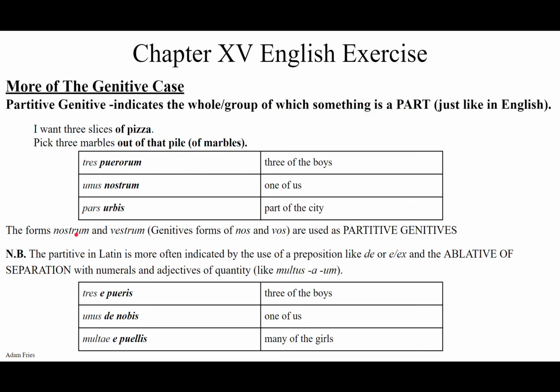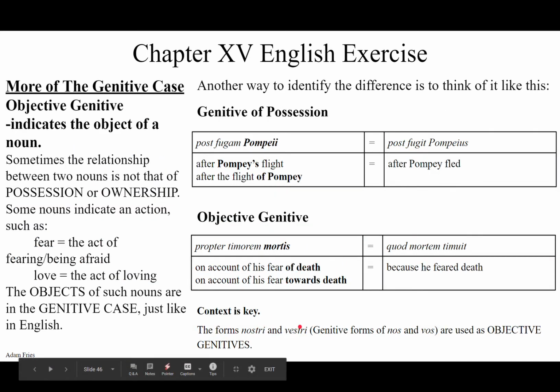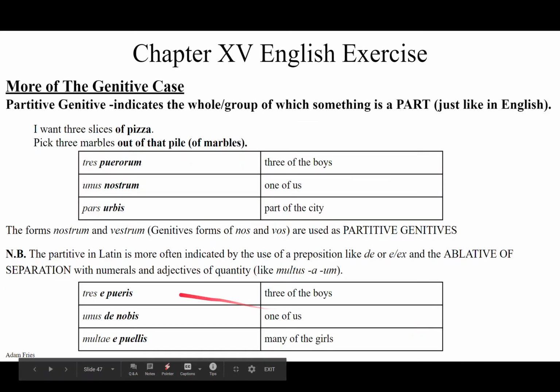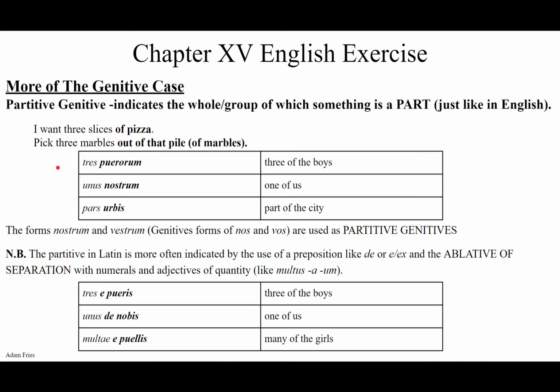And those other forms, nostrum for nos and vestrum for vos, those are the partitive genitive forms, whereas nostri and vestri are the objective genitive forms. That's why we have two different forms for the genitives of nos and vos.